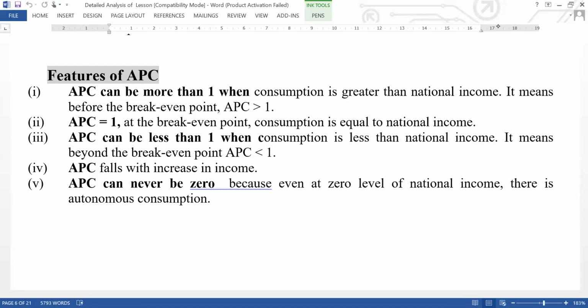You just learned that APC is the ratio of consumption and income. So if you know the APC of the economy, what further knowledge do you have about it? Look, the first feature of APC is that APC can be more than one.